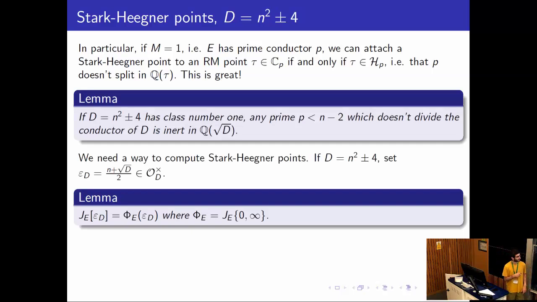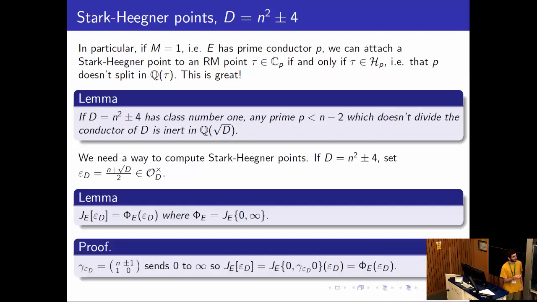And the key lemma is that the Stark-Heegner point attached to the fundamental unit is just given by the evaluation of a single rigid analytic function that doesn't depend on D at this quadratic point. So epsilon D here is the fundamental unit, and it takes this very simple form. Actually, this is completely trivial to prove because we have a super simple description of the automorph, since D is so simple and the fundamental unit is so simple.